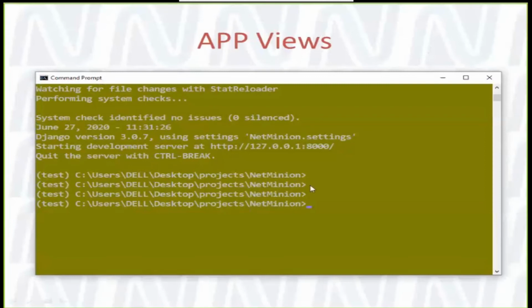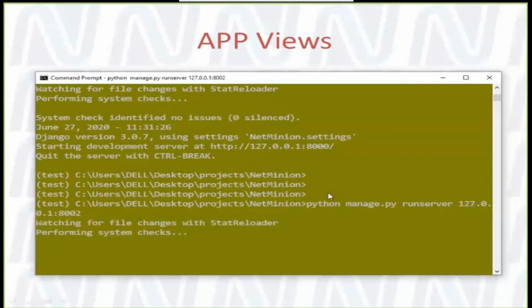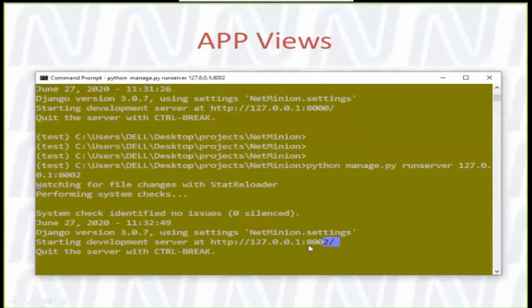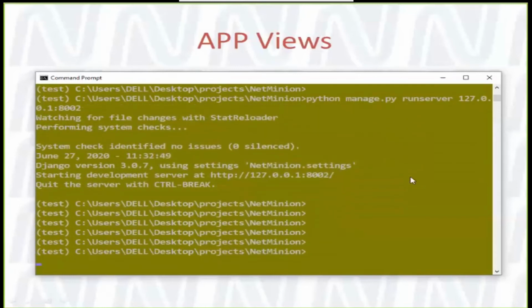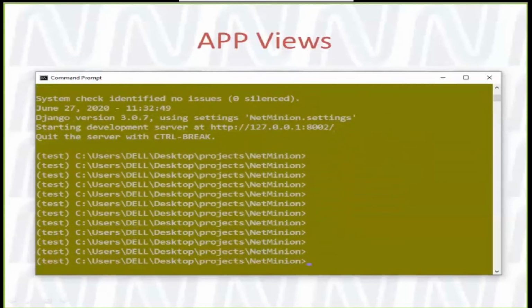What I was saying is, if you want to change the IP address when you are running this server, we can specify 127.0.0.1, and I don't want to run on port 8000 like the default. I want to run on 8002, maybe. If you run it like that, your server will be on port 8002. You can check that later on. Let me come out of this.